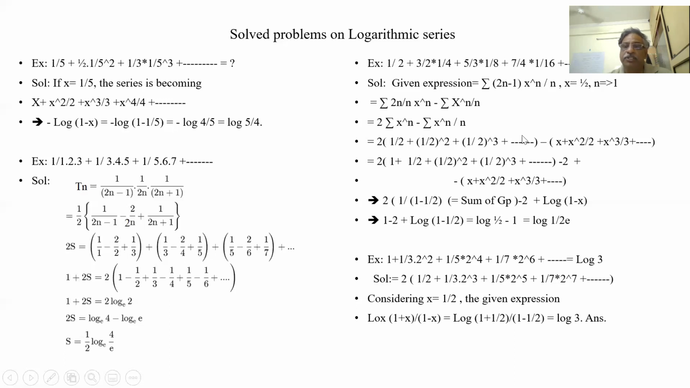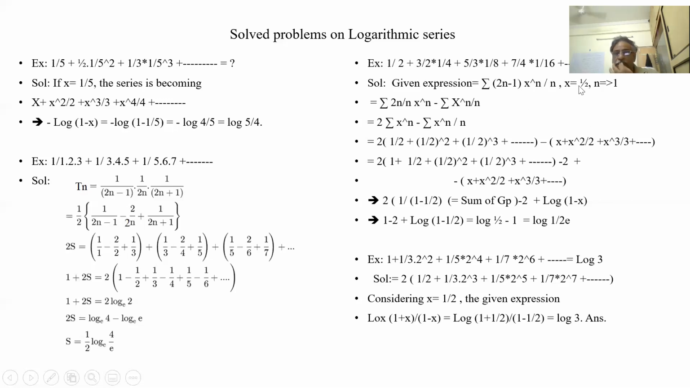This is a geometric progression. I have added 1 and minus 1. So out of 2 there is 2. I have added 2 here and I minus 2. So 2 into this is a geometric progression, 1 by 1 minus r. Other term is minus sigma x to the power of n by n. This is the logarithmic series. X plus x squared by 2 plus x cubed by 3. This is nothing but minus log of 1 minus x.